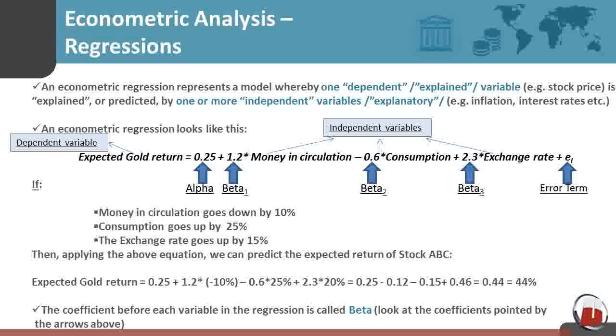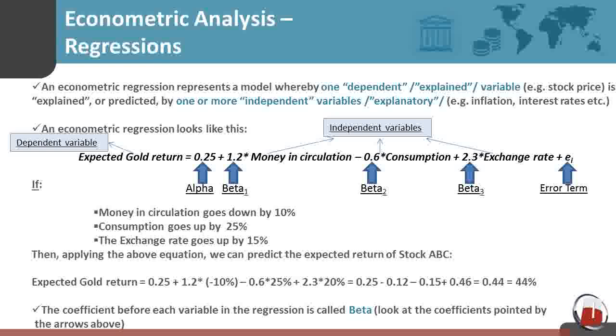An econometric regression represents a model whereby one dependent variable, e.g. stock price, is explained or predicted by one or more independent variables, e.g. inflation, interest rates, etc. An econometric regression looks like this. If money in circulation goes down by 10%, consumption goes up by 25%, the exchange rate goes up by 15%, then, applying the above equation, we can predict the expected return of stock ABC.